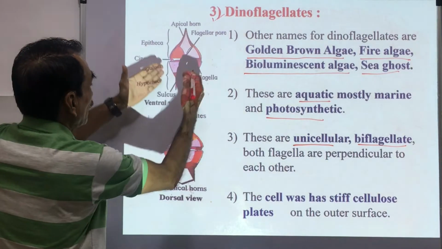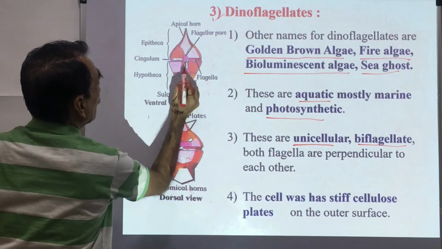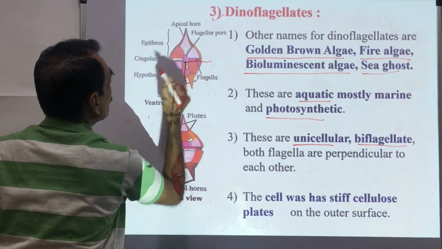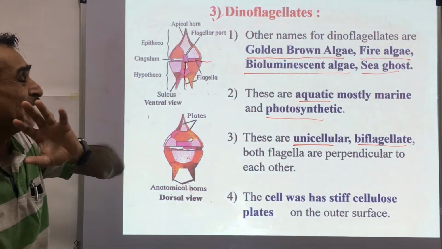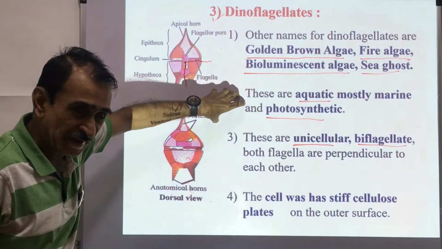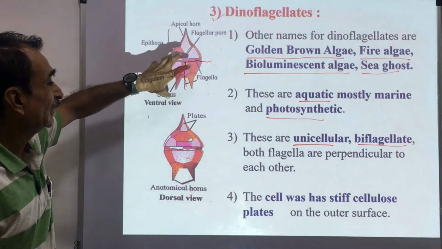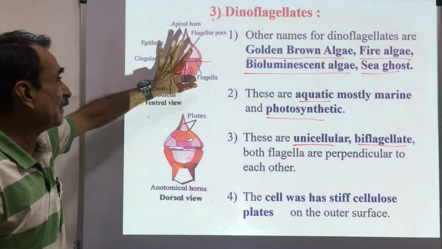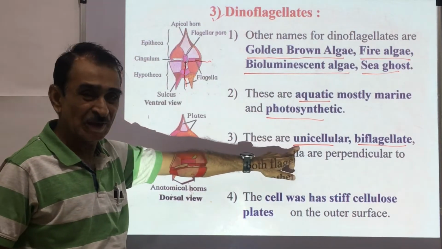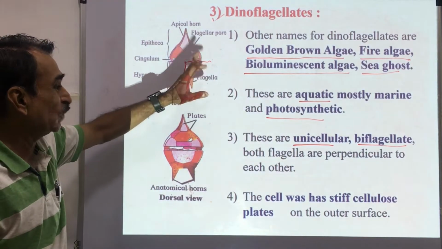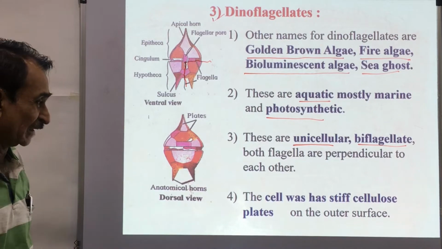So this is a dinoflagellate. You can see here, this is one flagellum and this is the other flagellum. These 2 flagella are perpendicular to each other. Dinoflagellates are aquatic and marine. These are photosynthetic because they have photosynthetic pigments. These are made up of a single cell, that is unicellular. They have 2 flagella, that is biflagellate, and these 2 flagella are perpendicular to each other.